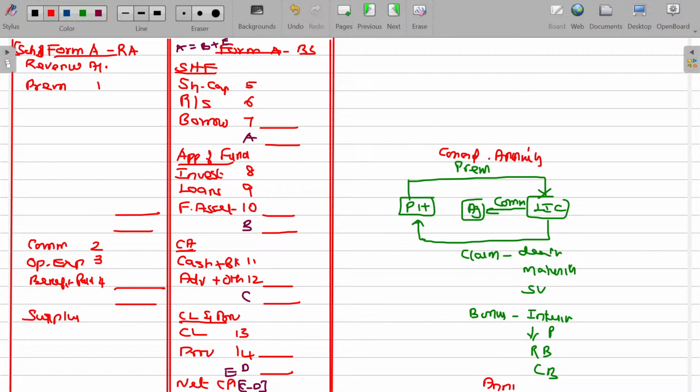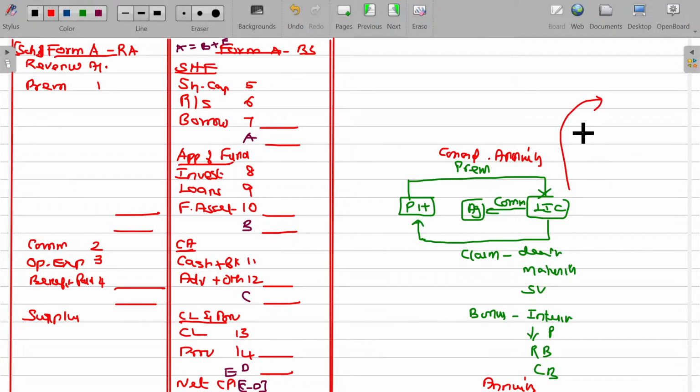Periodical payment is called pension. So 2 types of revenue are received from the policyholders. One is premium for the policy, another one is consideration for annuity. For the premium, almost 7 items are going to be offered, and for the consideration for annuity, pension is payable.